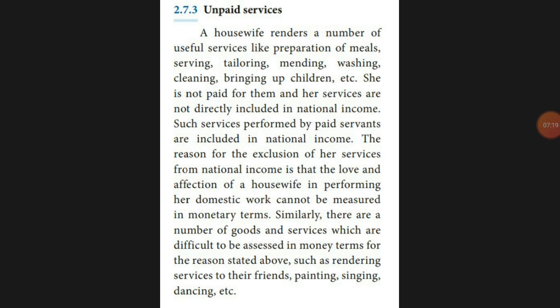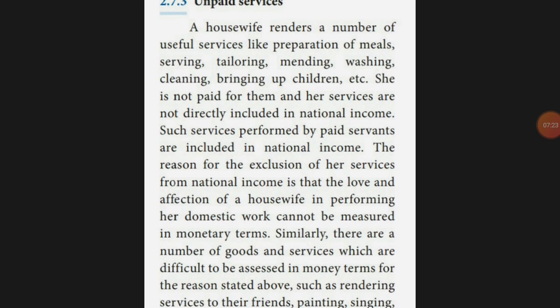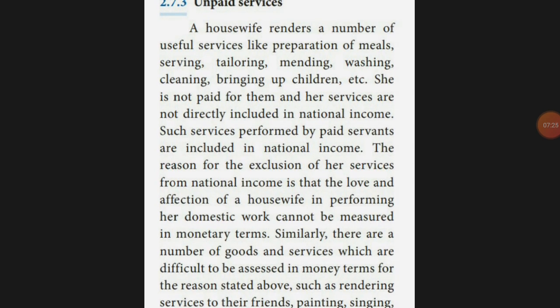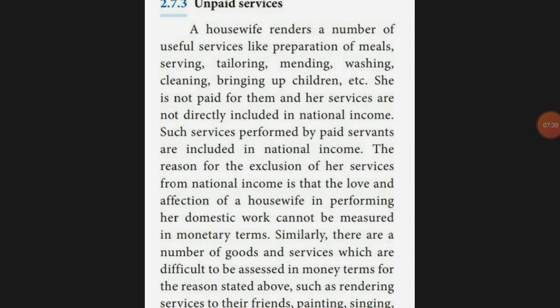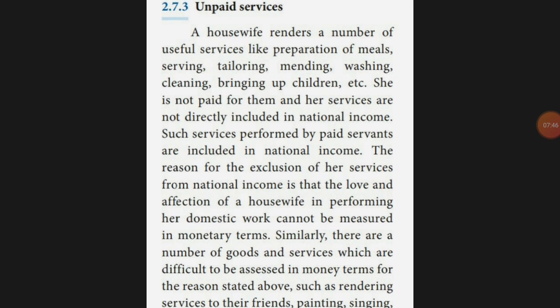Next, unpaid services. For example, a housewife, your mommy: she is working, preparing meals, serving you, tailoring work, mending work, washing clothes, bringing up all your children, doing all the work, but the payment is not given to her. That is not included, because your mother is doing it out of love and care, so that cannot be taken.